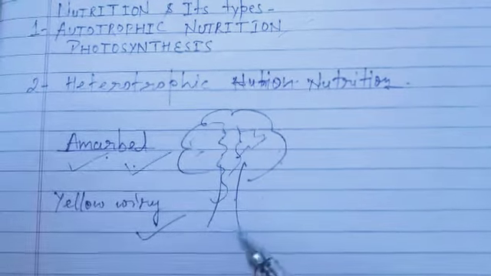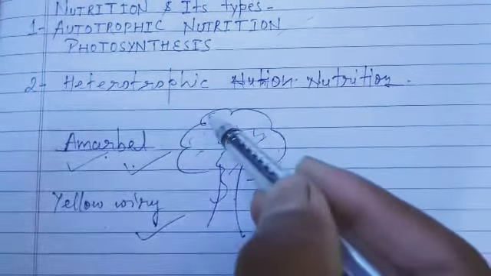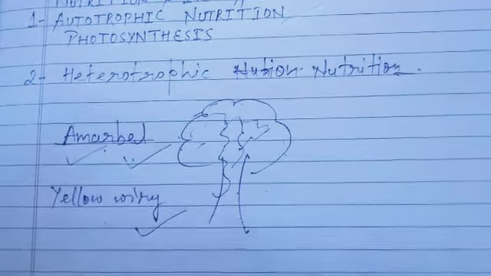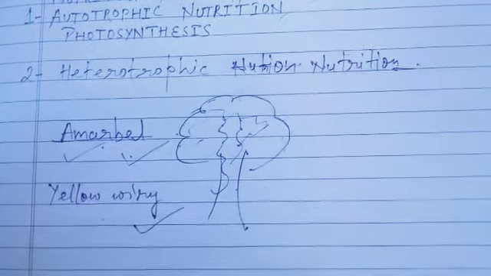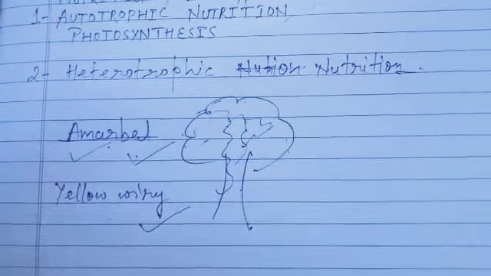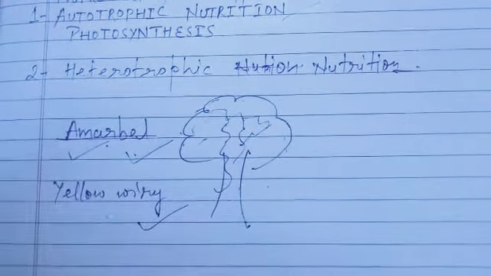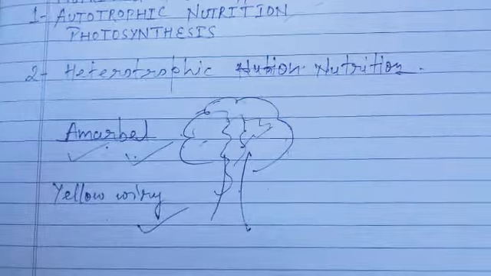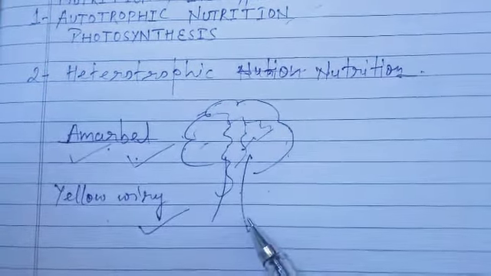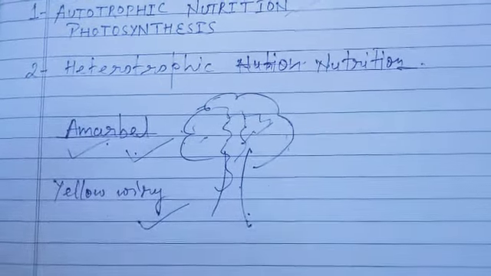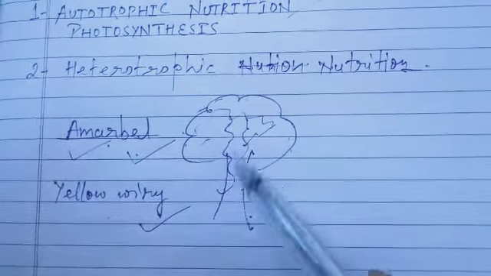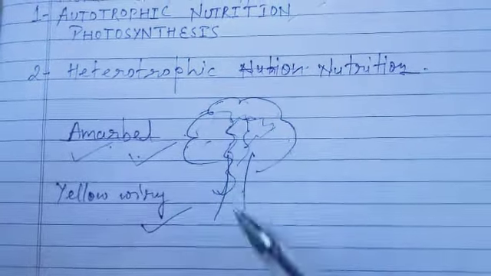For that this tree is responsible. This tree provides them ready-made food. Ready-made is that thing which is already prepared, only to be used. That food is already prepared by this tree by using the photosynthesis process, and now that food is provided to this Amarbel which is climbing on it.